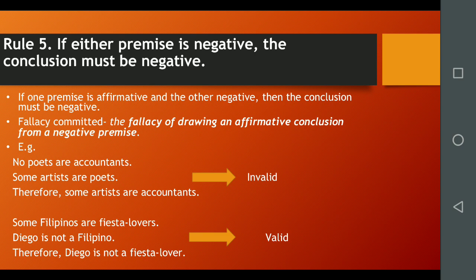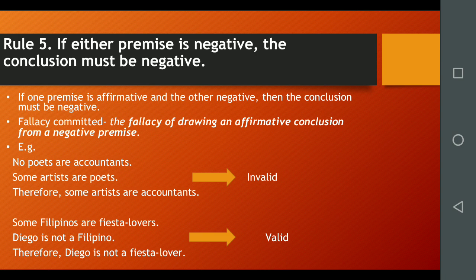If an affirmative conclusion requires two affirmative premises, as has just been shown, we can know with certainty that if either of the premises is negative, the conclusion must also be negative, and the argument is not valid.